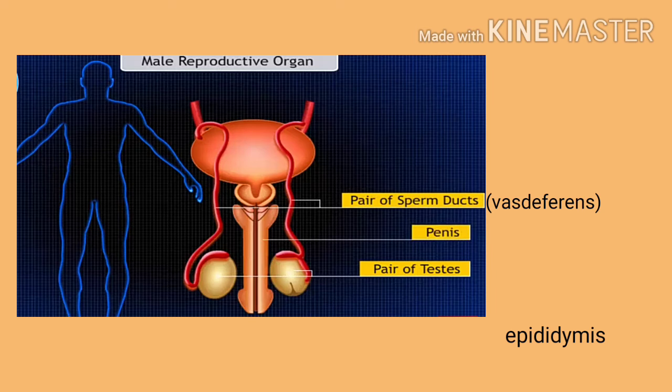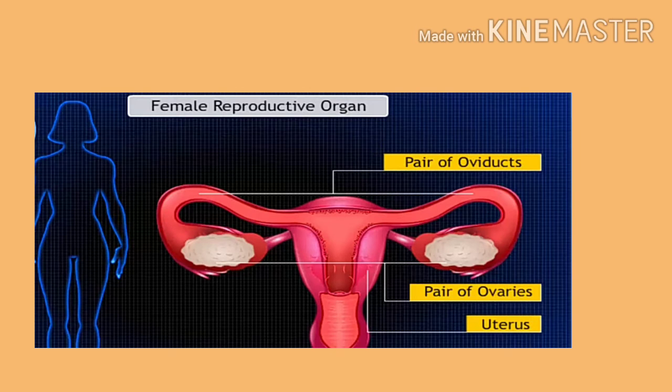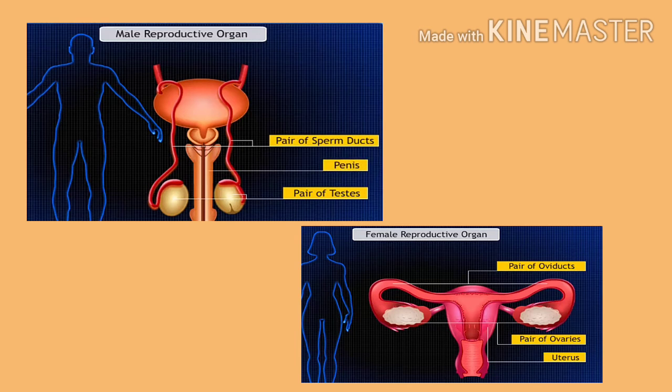In the male reproductive system, the main male reproductive organs are a pair of testes, that are 2 in number and 1 in pair, epididymis, penis, vas deferens. And in the female reproductive system, the main female reproductive organs are a pair of ovaries, they are 2 in number and 1 in pair, fallopian tube, that are also known as oviducts, and uterus. So these are the main reproductive organs in male and female. Now let us see the male reproductive system.